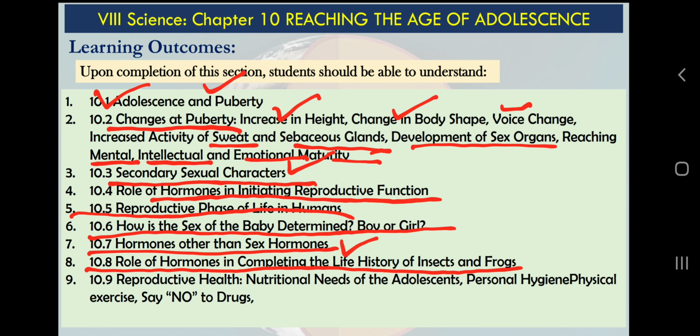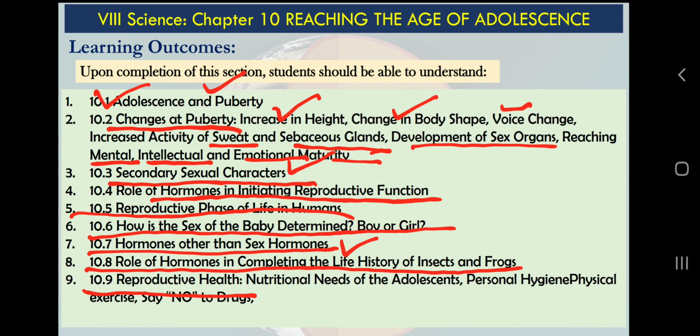And in class 7th science also we have learnt about the life cycle of silkworm, if you remember. Eggs, larva, which is called caterpillar in case of insects like butterfly and silkworm, then pupa, and then adult. So these things we are aware about. Now we will learn about the hormonal complication. What is the role of these chemical messengers in the transformation of these creatures.